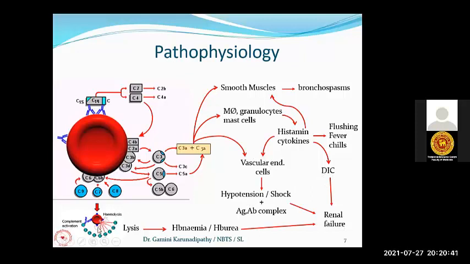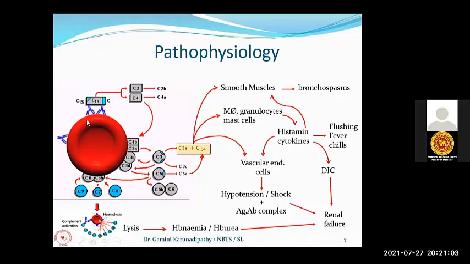Now, as a result of lysis of the red cell in the intravascular compartment, the free hemoglobin will be filtered through the kidneys, leading to hemoglobinuria. So here everything is gathered together, all the clinical features and mechanism.